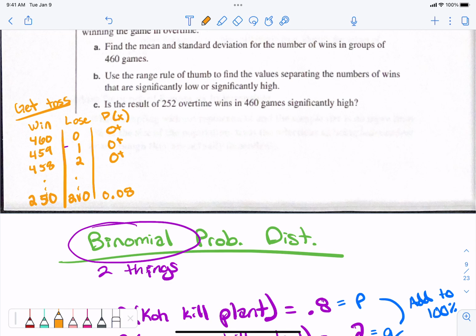If we're trying to find an average and we're given the entire table, we take each number times its probability. Do you remember doing that? We get those products and add them all together and take the sum. That's if we have the table. But do you want to write down all 460 rows and make the entire table?